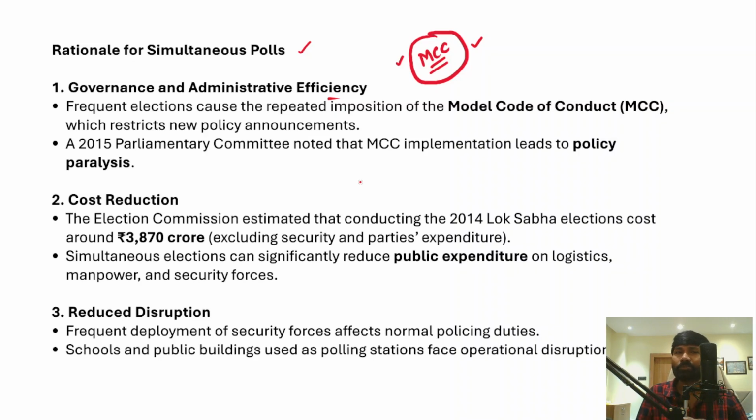Therefore it has been affecting governance and administrative efficiency. Right? So in 2015, a Parliamentary Committee noted that MCC implementation leads to policy paralysis. So because of this reason also, there is a need for simultaneous elections. If simultaneous elections are conducted, MCC will be in place only for a certain period once in 5 years.